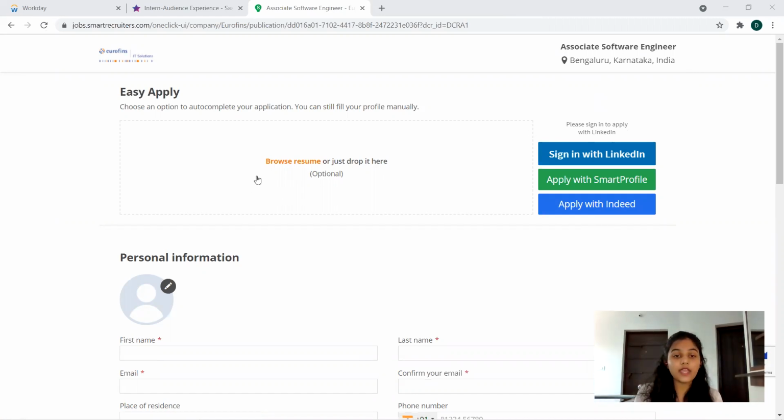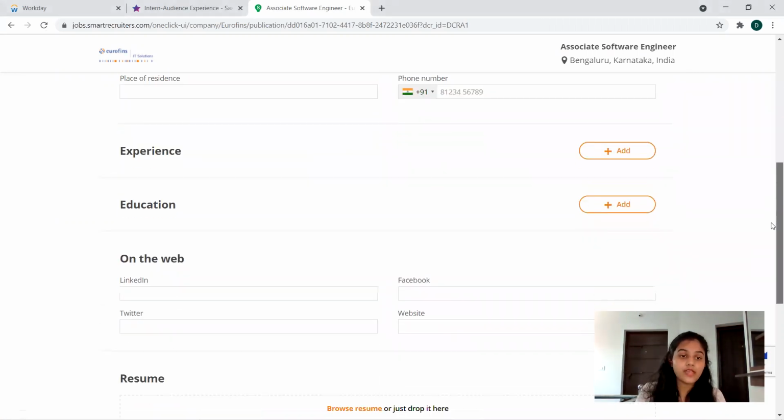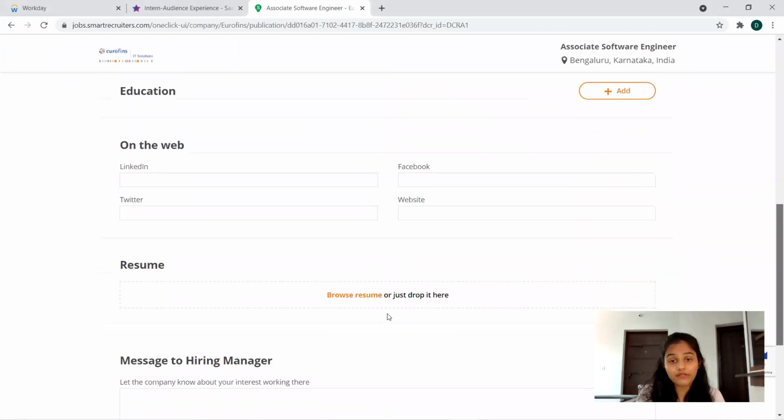Now, browse resume, you can upload your resume here. Now, personal information, you can provide all your personal information, experience, and education. On the web, it's like LinkedIn, Facebook, Twitter, and if you have any website, like programming platform links, where you have been practicing coding and have put your code, everything, and resume, and message to hiring